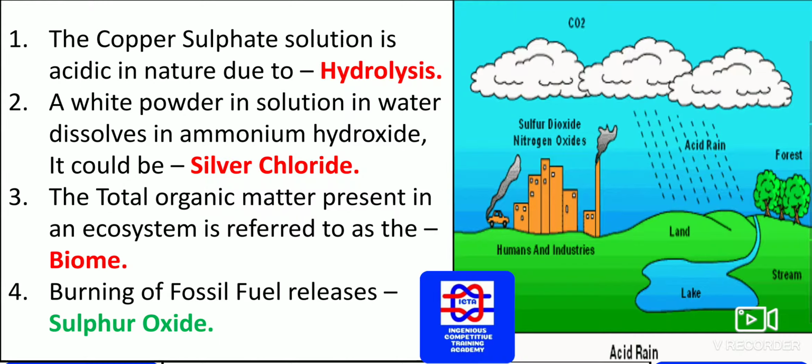We know the pH value of acidic material is from 0 to 6, not 7, only up to 6. A white powder in solution in water dissolves in ammonium hydroxide. Please remember, whatever the white powder is, that dissolves in ammonium hydroxide. What is that white powder? That white powder is known as silver chloride, AgCl.